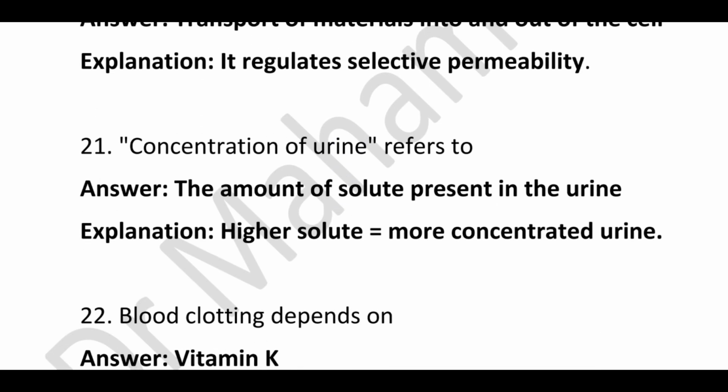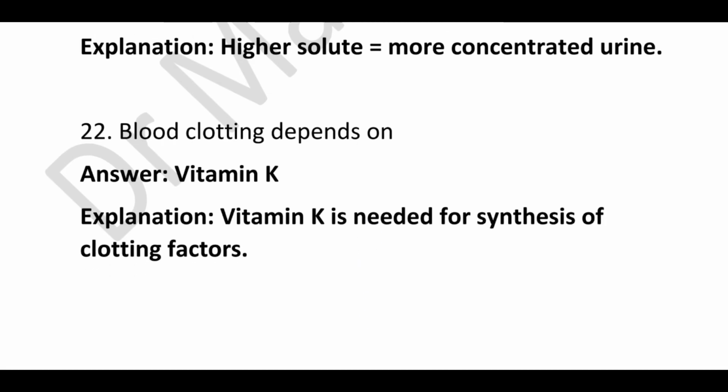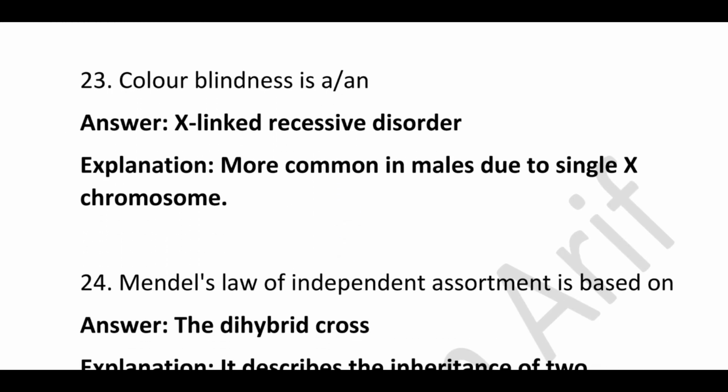Concentration of urine refers to? Correct answer is the amount of solute present in the urine, because the higher the solute, the more concentrated the urine. Blood clotting depends upon? Correct answer is vitamin K, because vitamin K is needed for synthesis of clotting factors. Color blindness is an X-linked recessive disorder, because it is more common in males due to a single X chromosome.